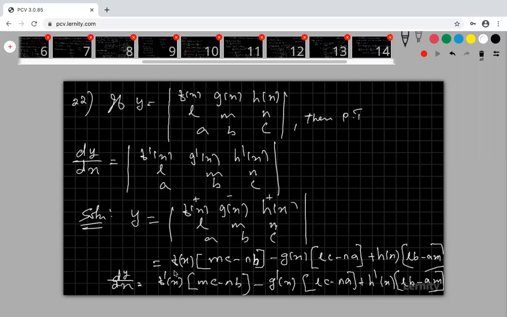Now I am going to write this statement in determinant form. How to write it in determinant form?